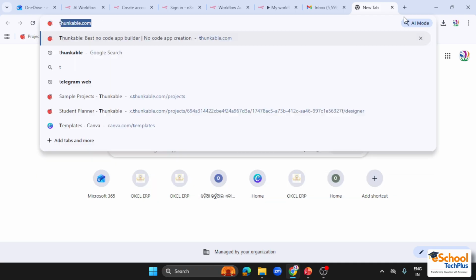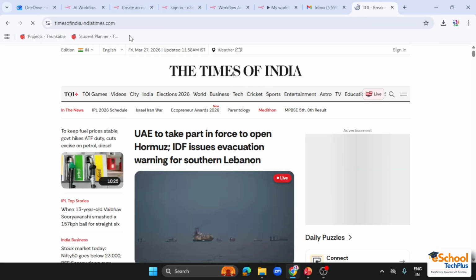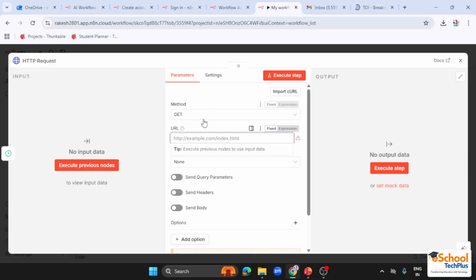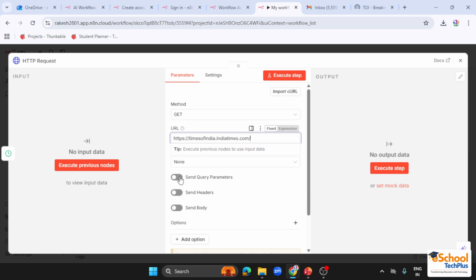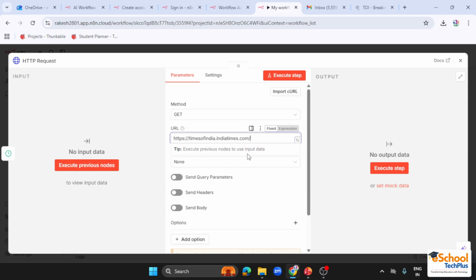So let me go to Times of India. Okay, this is the website. We have to copy this link and then paste it over here. And then I can also select all these different things, but as of now it is not required. We can skip that if you want.